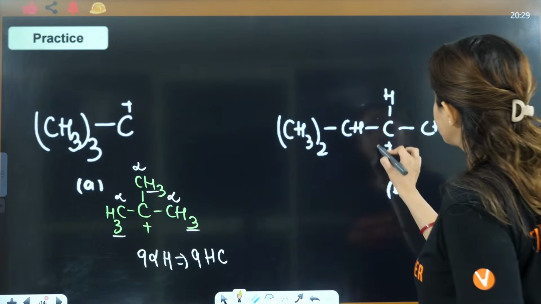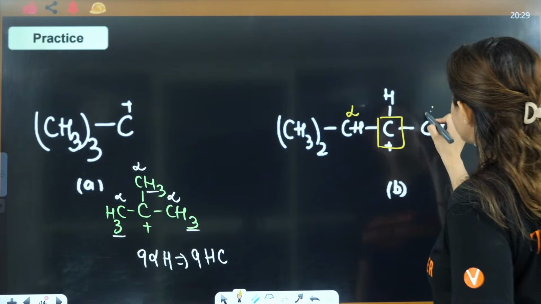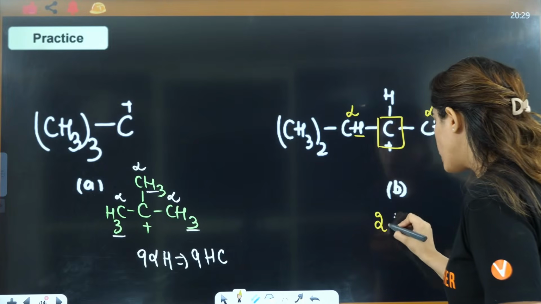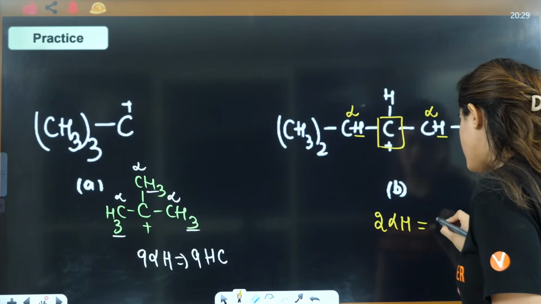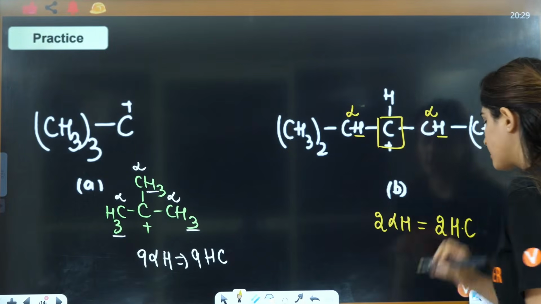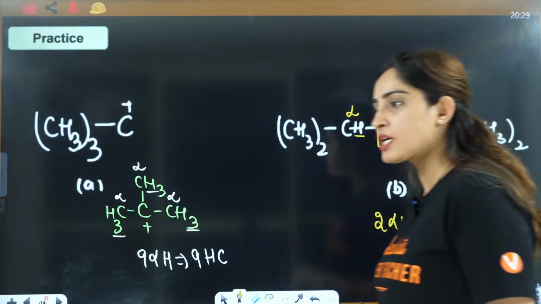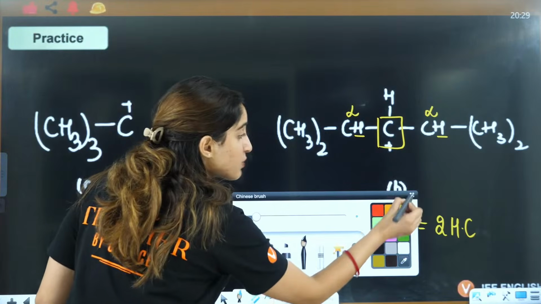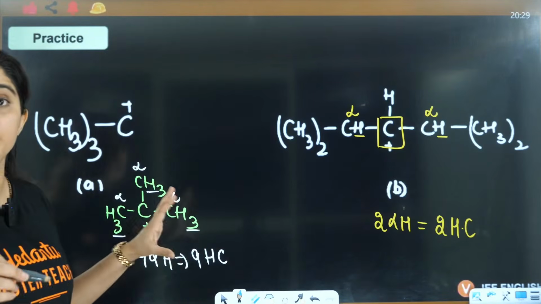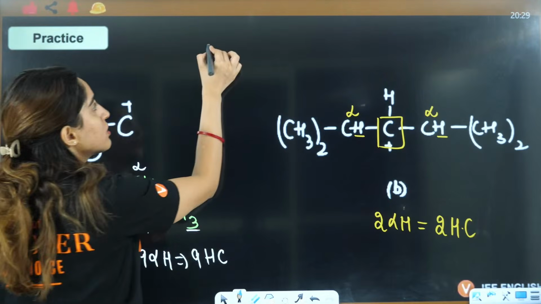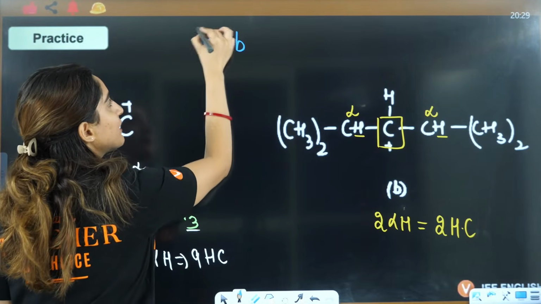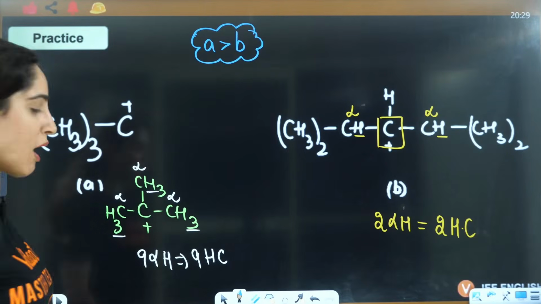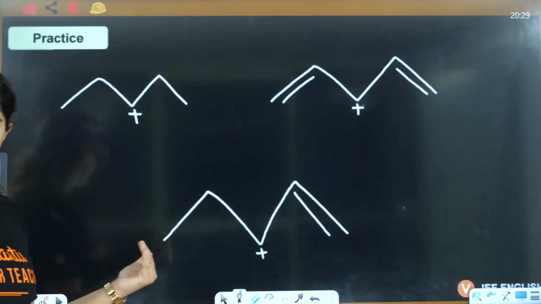Here, this is alpha, this is alpha, having 1 hydrogen, 1 hydrogen. So we can say total 2 alpha hydrogens, that means 2 hyperconjugating structures you have here. If you see which one is more stable, this one or this one, the more the hyperconjugating structures, the more will be the stability. So A is more stable as compared to B. So the answer will be A is more stable as compared to B.